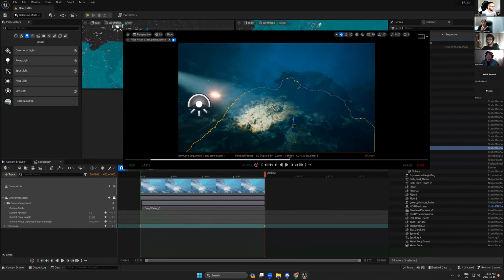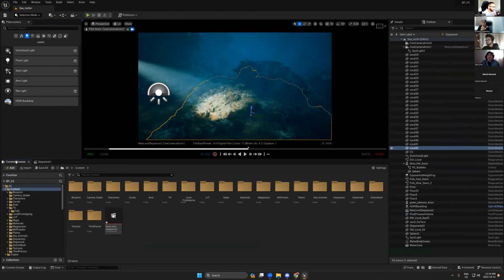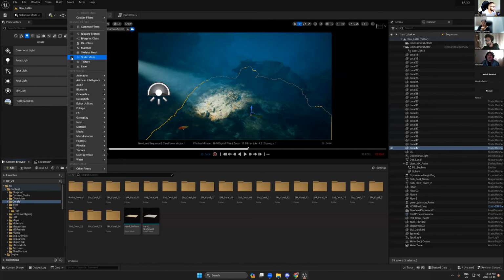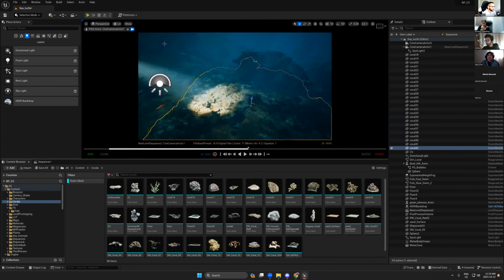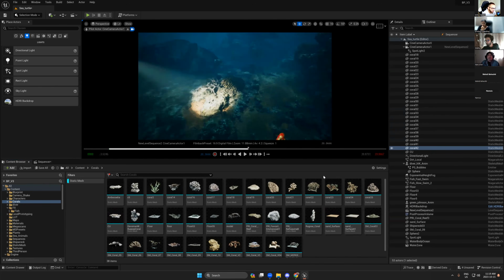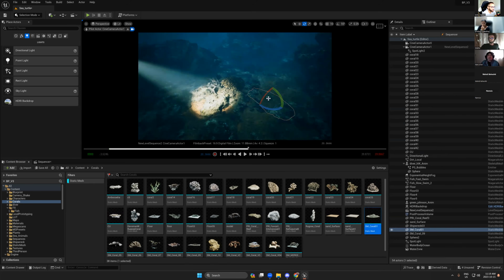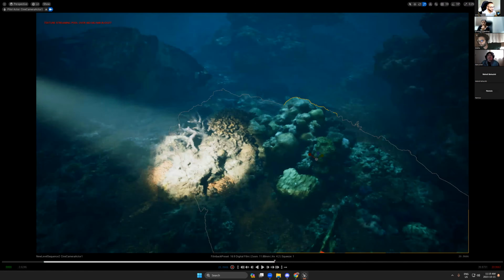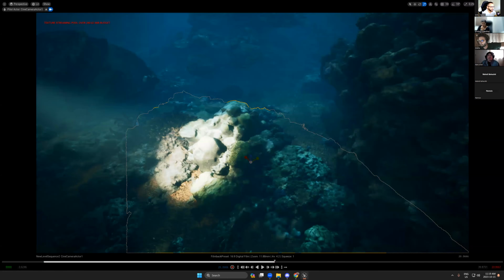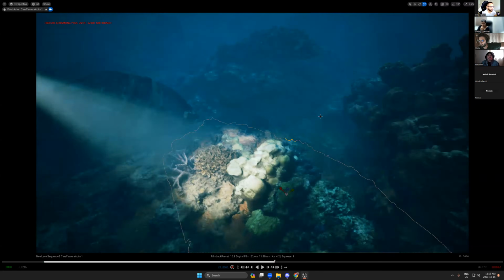You can simply go here and find where the corals are. Okay. So if we open this and search for static, you have a bunch of them. Okay, so let's say I need to use this one. Just scale it, you see, then we can simply create this nice coral effect.